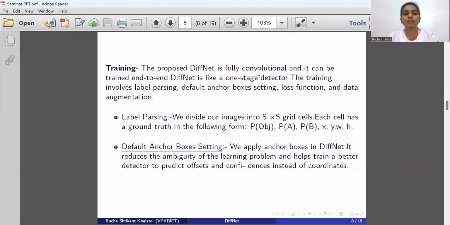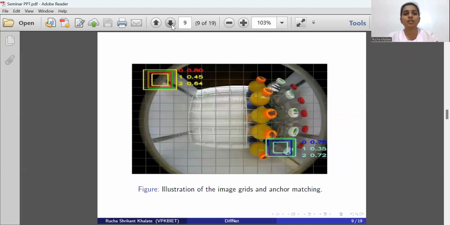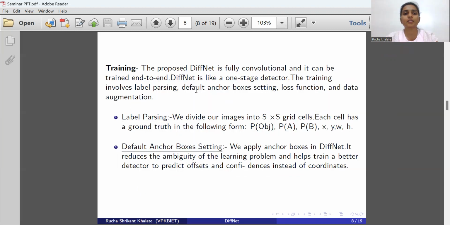Let us start with the label parsing. We divide our image into S by S grid cells. So let us consider this as the image, and we have divided this image into S by S grid cells. So these are the grid cells. Each cell has a ground truth in the following form: P of obj, P of A, P of B, X, Y, W, and H.